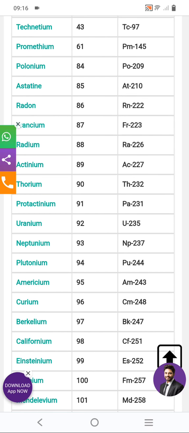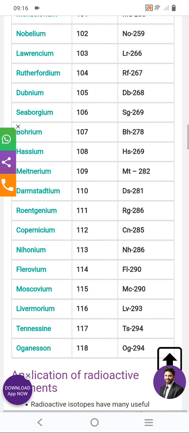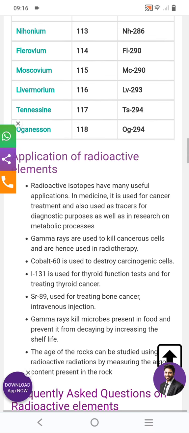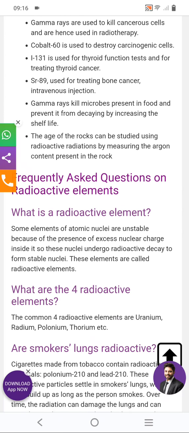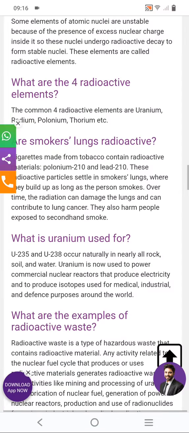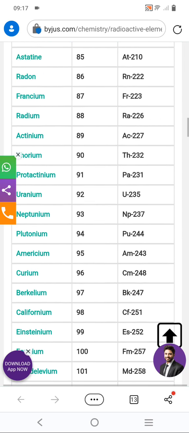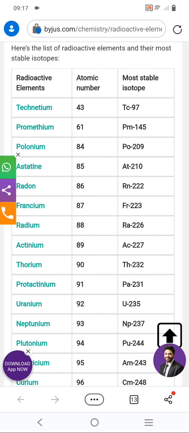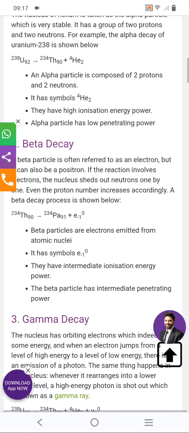Okay. So this is the basic overview of what happens within the sun, what happens within a black hole, what happens within a radioactive element, and how radioactive elements work within the kind of environment you are in. So these are the basic things you have to remember. You have to remember the reactions of low order elements like hydrogen, helium, lithium, carbon.